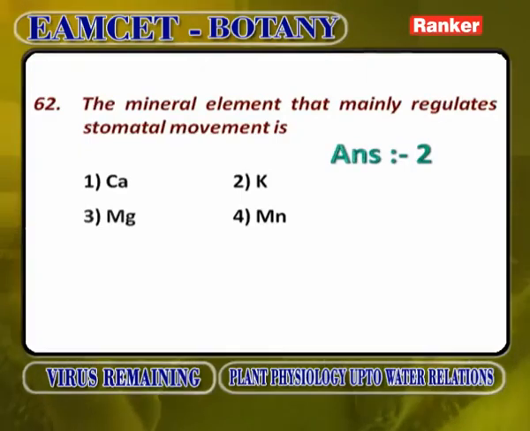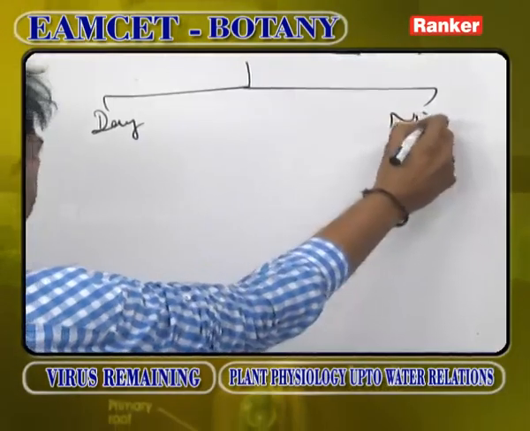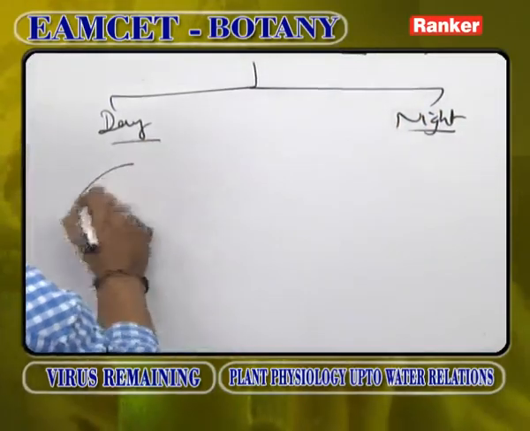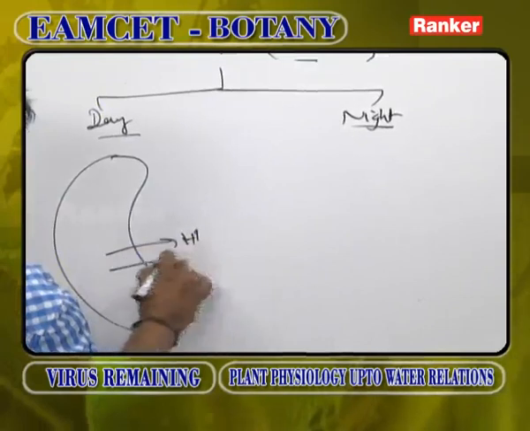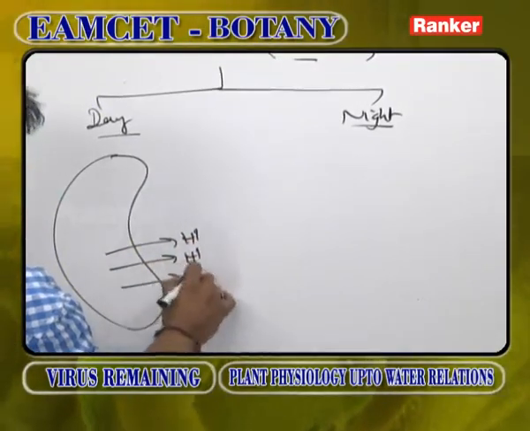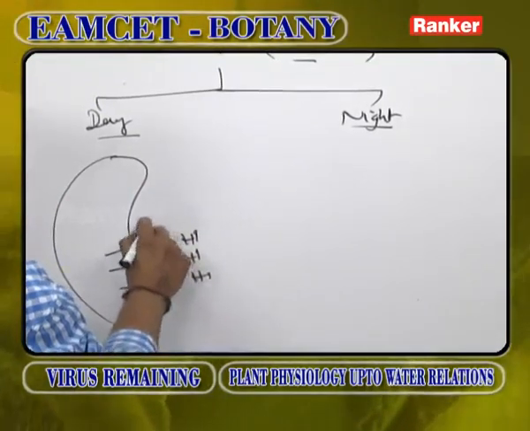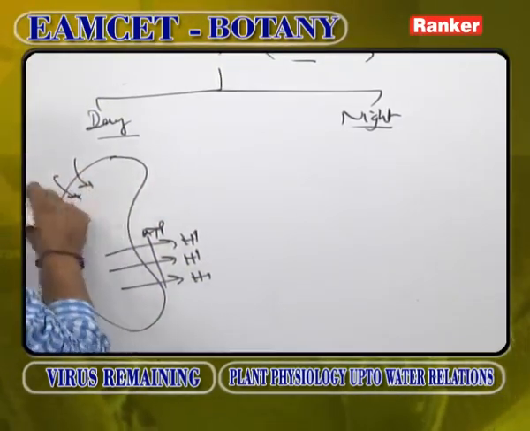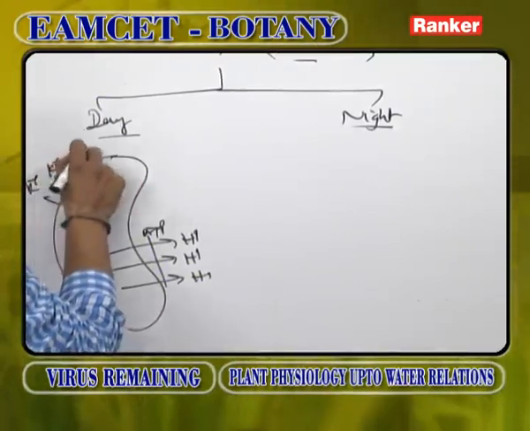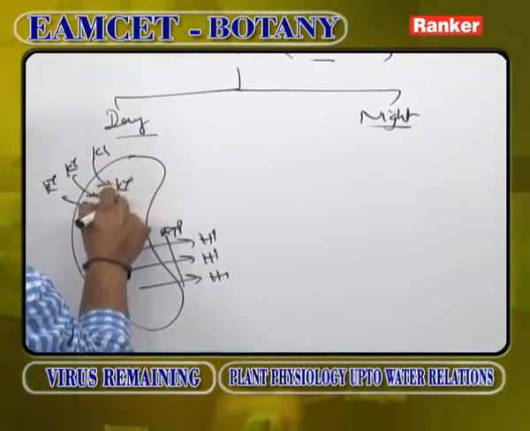The mineral element that mainly regulates stomatal movement. Stomatal movements are different during daytime and nights. During daytime, what happens? The protons move out by utilizing ATP, active. When protons are moving out, K plus ions in the surroundings enter the guard cells.